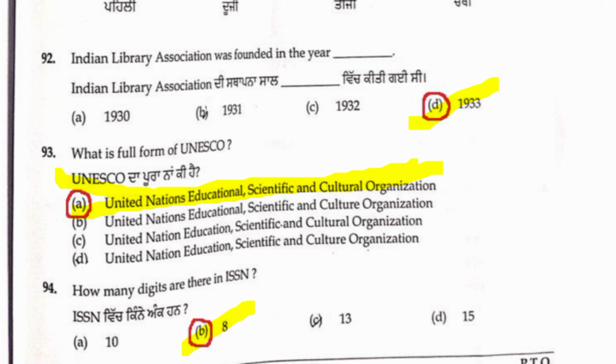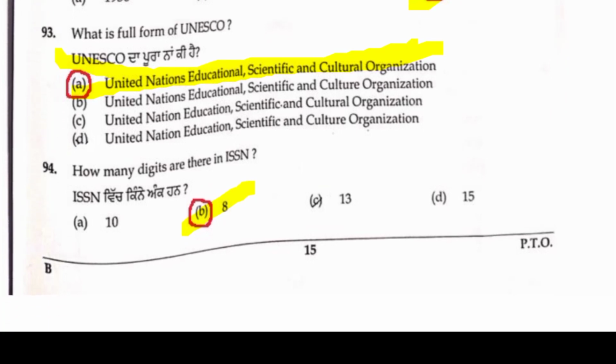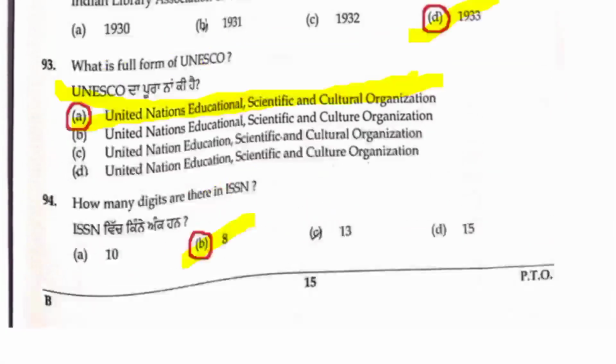93 A correct. 94, how many digits in an ISSN number? Everyone knows ISSN is International Standard Serial Number. ISSN is given to serials. The ISSN is given by NISCAIR, located at Delhi. It consists of 8 digits. If the given question is ISBN, 13 digits is the right answer. So 94 B is the correct answer, friends.